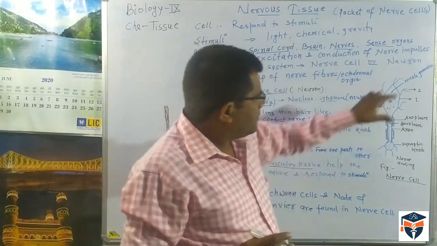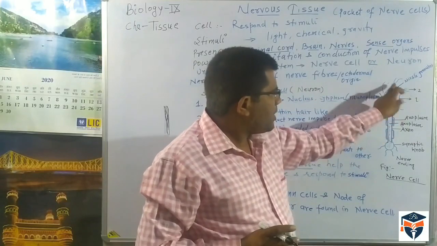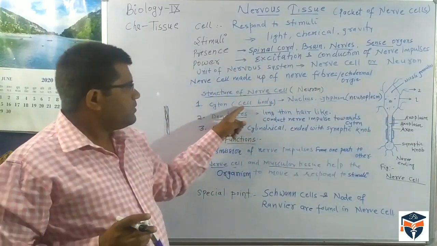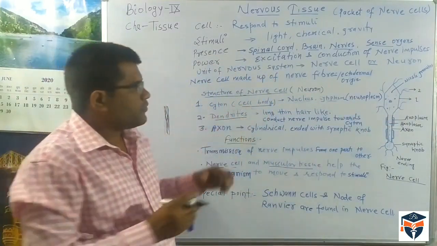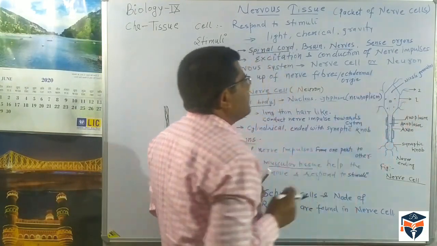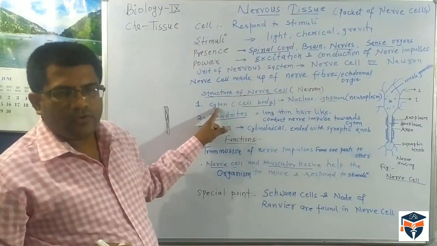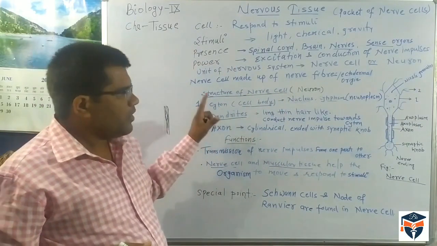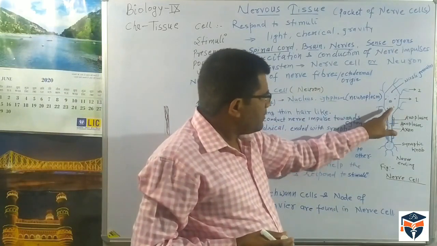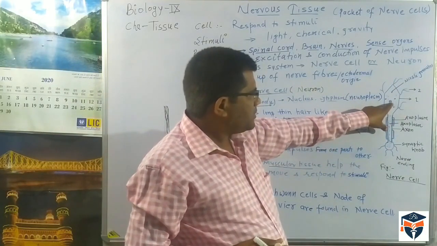Sometimes it may be polygonal also. This hexagonal structure of the nerve cell is called the cell body, or it is commonly known as cyton. In the cell body there is one nucleus. This center part is called the nucleus.